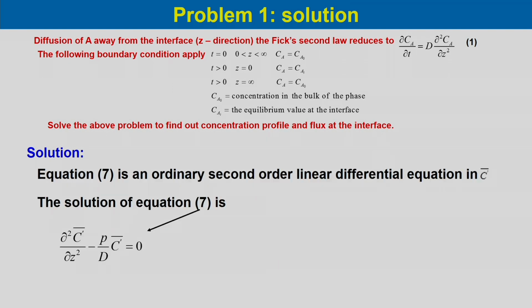This equation 7 is an ordinary second order linear differential equation in C̄', and the solution of this equation we can write as C̄' equal to B1 e^(√(p/D) z) plus B2 e^(-√(p/D) z).